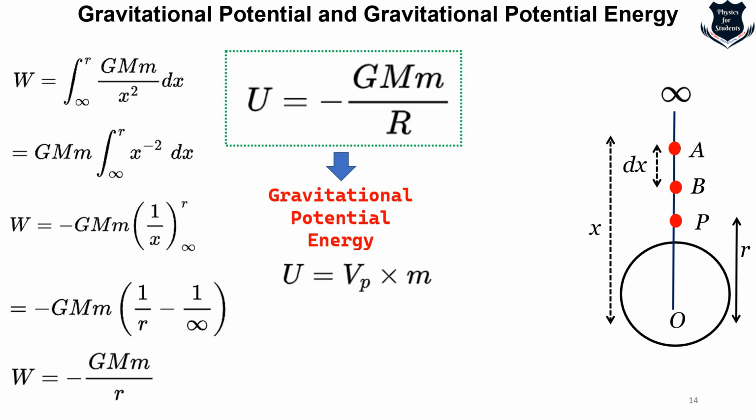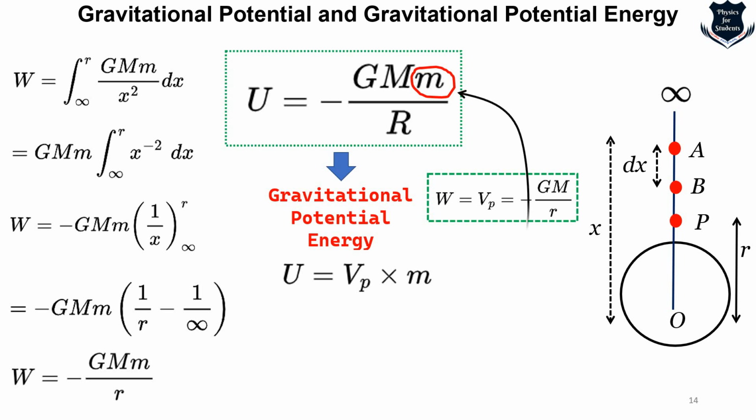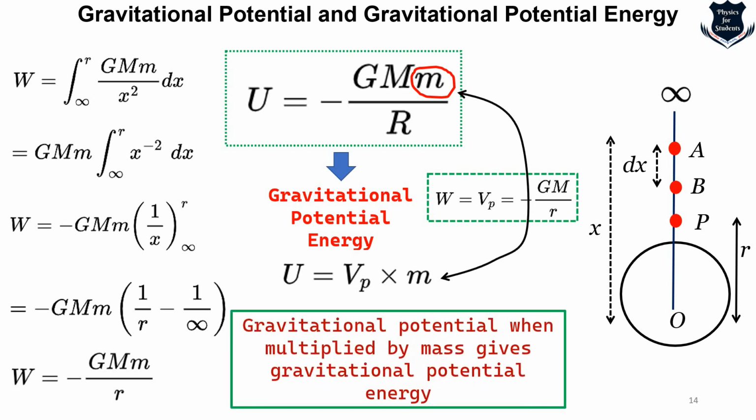Now an important point is that earlier we found gravitational potential, which is V equals W upon m. Now this m, if it is multiplied in here, we get this. So the gravitational potential, which was calculated earlier, when multiplied by mass m, gives gravitational potential energy.